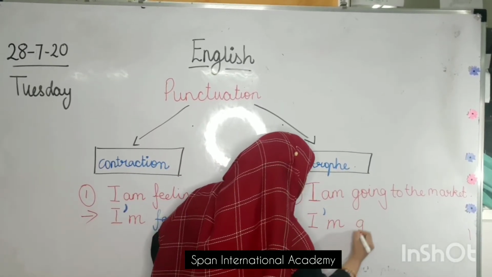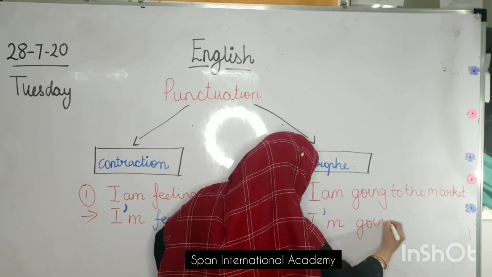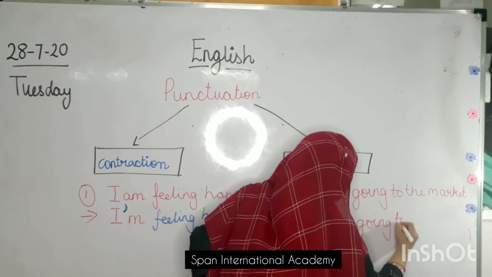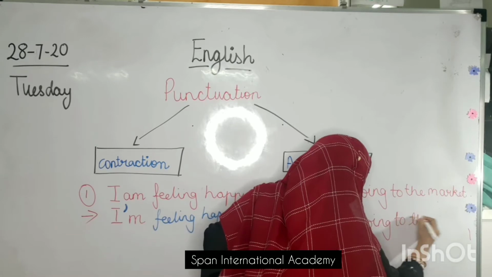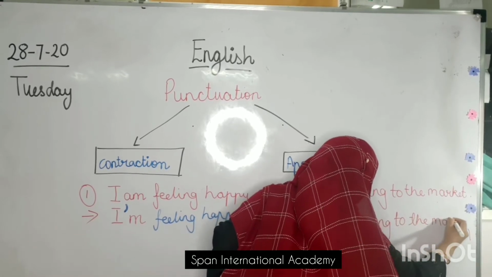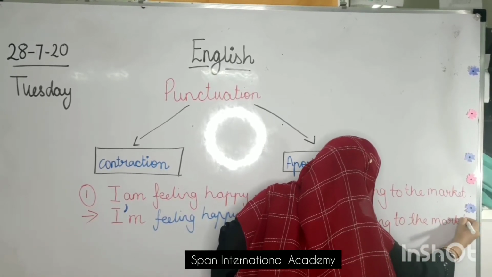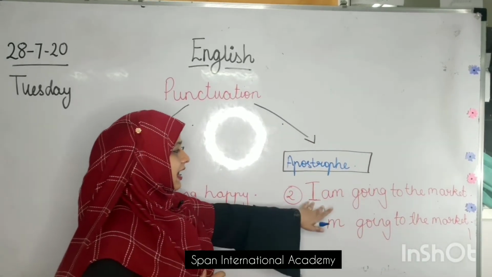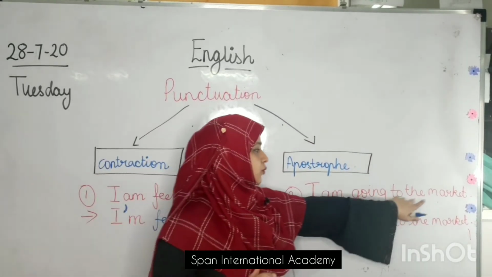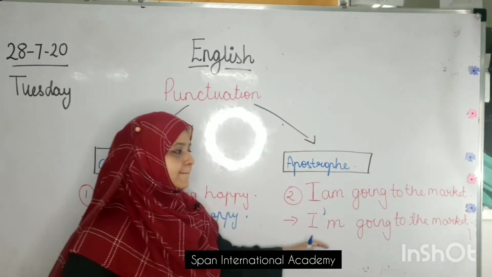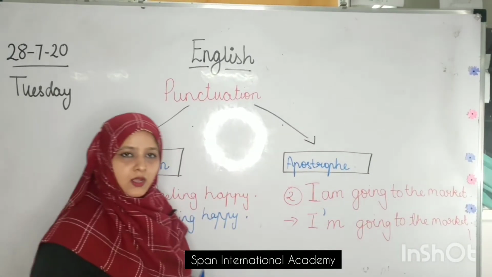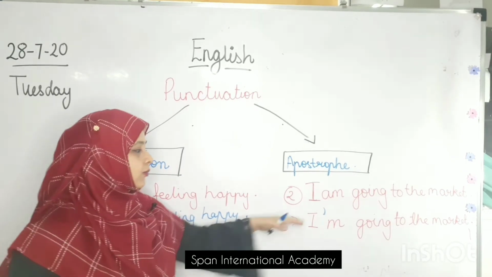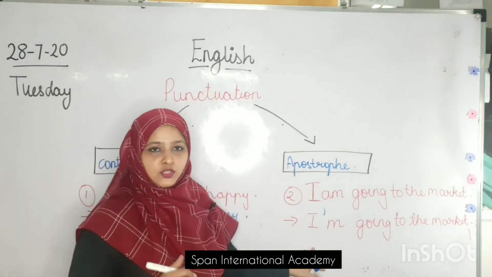Yes, and write the full sentence. I'm going to the market, and a full stop. So how do I read it? I'm going to the market. While saying it becomes short, and while writing also it becomes short.